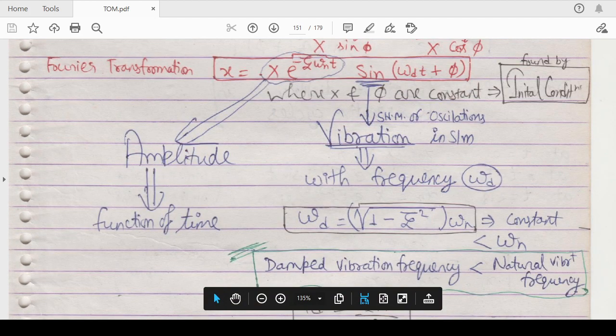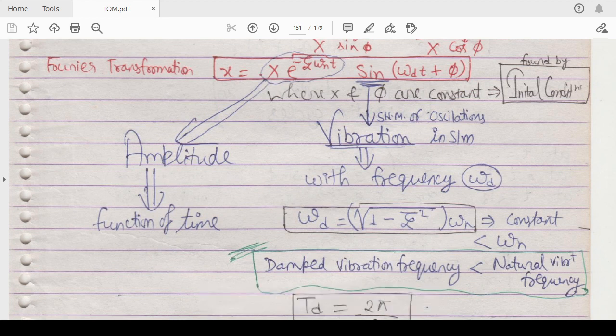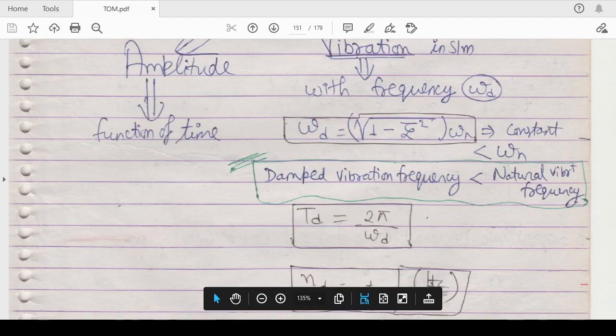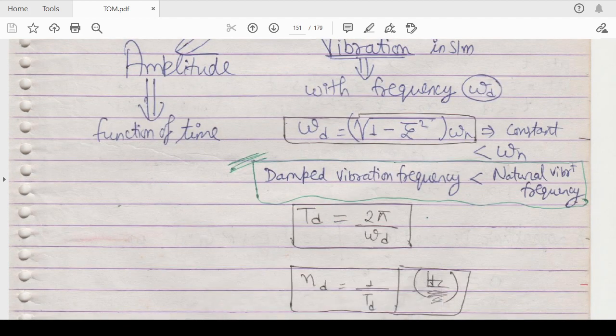In this vibration equation you can see simple harmonic motion or oscillation, so there will be vibration in the system with the frequency of omega d, which is equal to under root 1 minus zeta square into omega n, and the damped vibration frequency is always less than the natural vibration frequency.